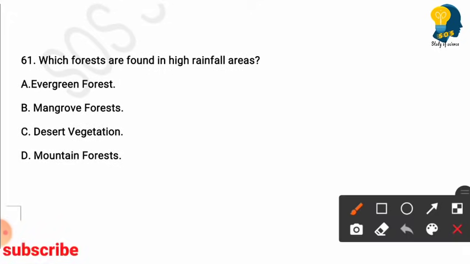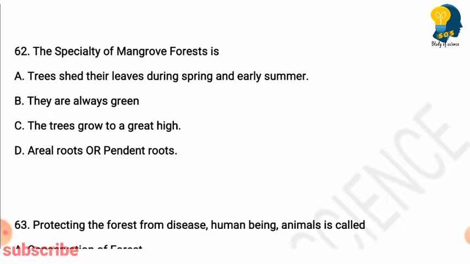Next question. Which forests are found in high rainfall areas? Options are evergreen forest, mangrove forest, desert vegetation, mountain forests. So the right answer here is option A, evergreen forests are found in the high rainfall areas. Next question.